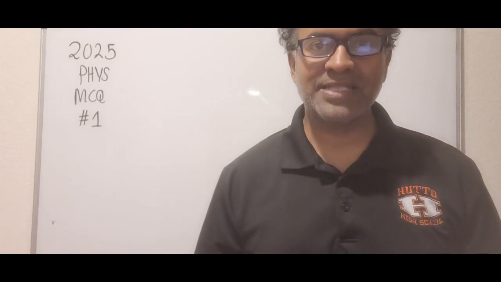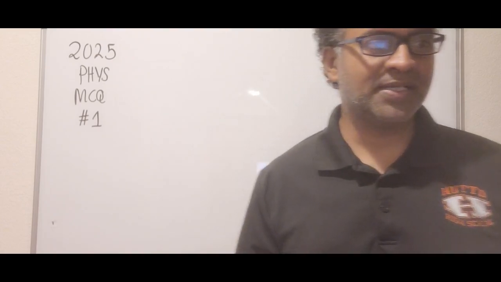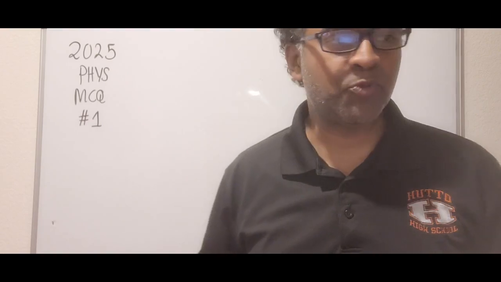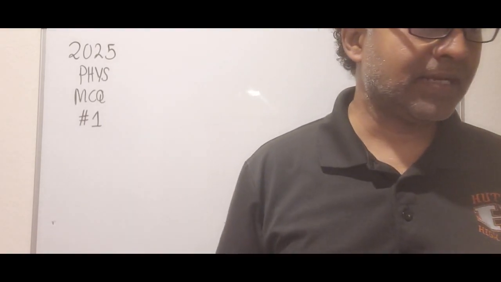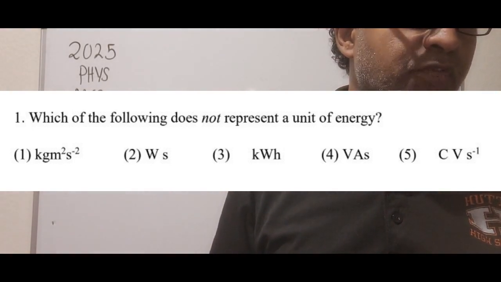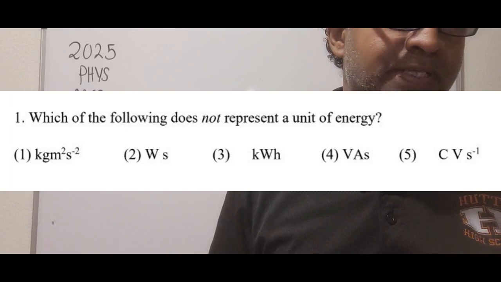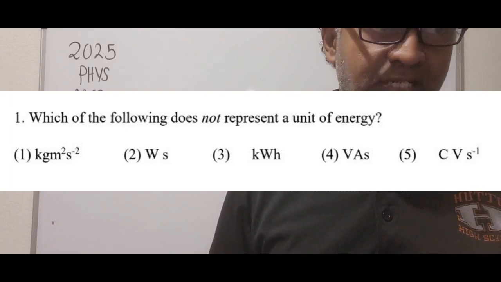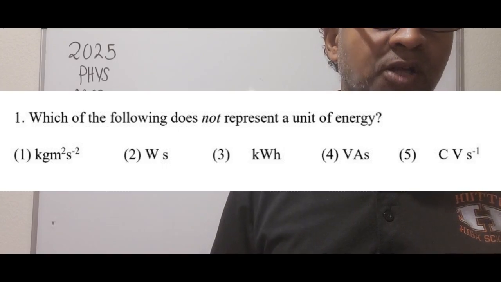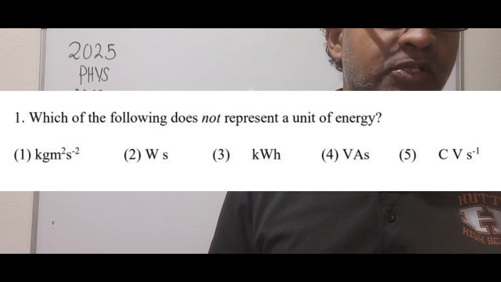Okay, so let's look at problem number 1 of the 2025 MCQ paper. So now you can see the problem. It reads, which of the following does not represent a unit of energy? Okay, the question again, which of the following does not represent a unit of energy?